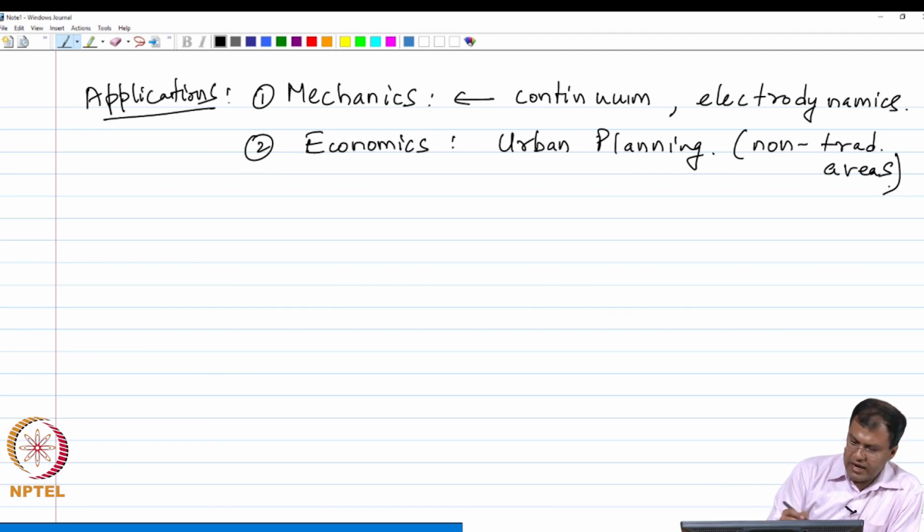A very vital application that we are going to introduce over the later half of this course is the application in control theory.